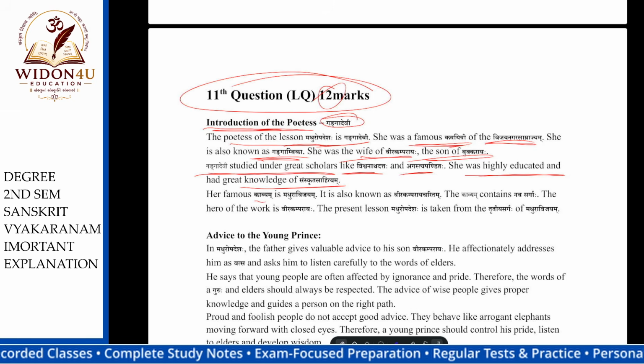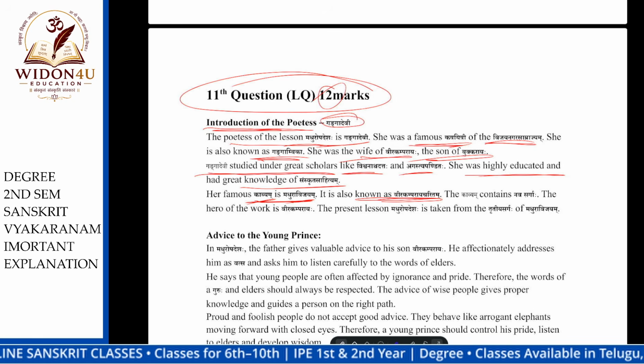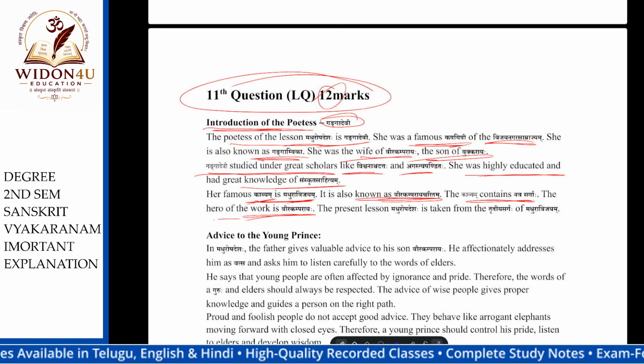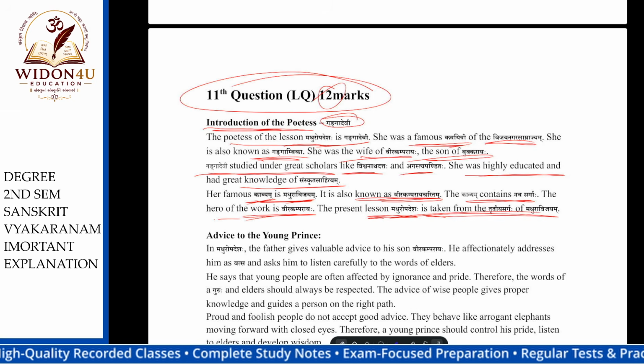Her famous Kavyam, Madhura Vijayam, is also known as Veerakamparaya Charitam. The Kavyam contains nine sargas, and the hero is Veerakamparaya. The present lesson Madhuropadesha is taken from the Tritiya Sarga of Madhura Vijayam.